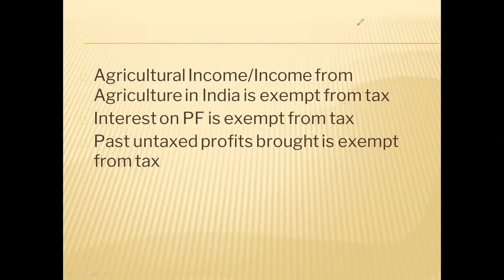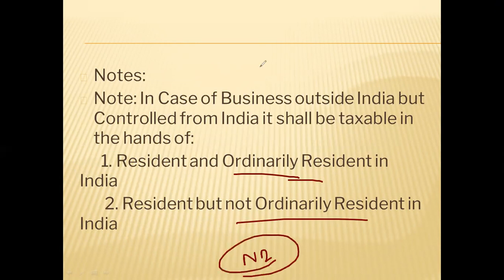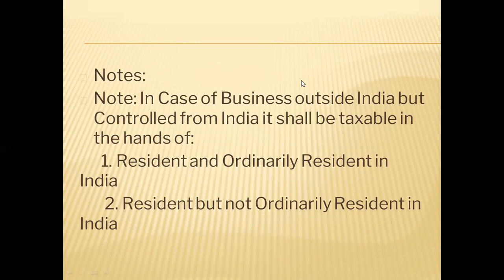And one special case we have seen, profit from outside India but controlled from India: two persons will be paying tax, ordinary resident and not ordinary resident. Non-resident will not pay tax on this, okay? So this is the concept of scope of total income.